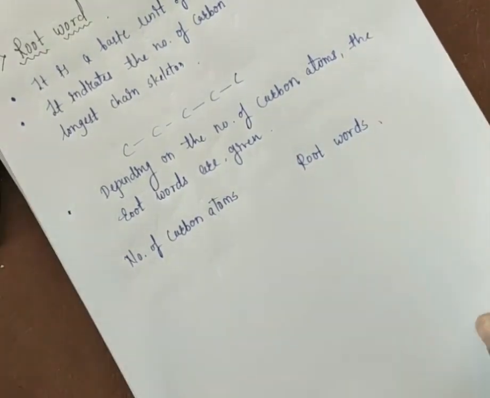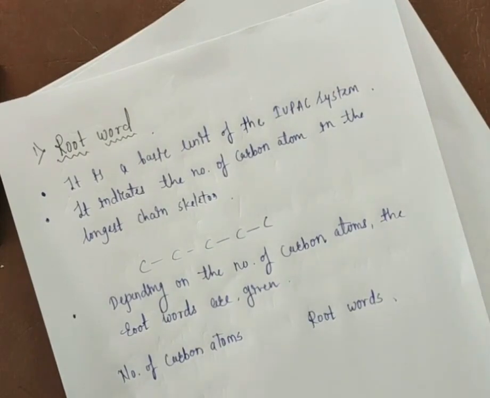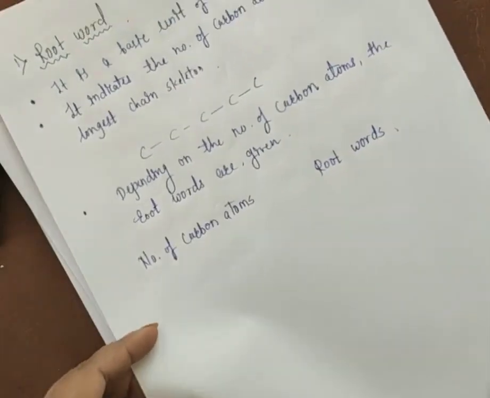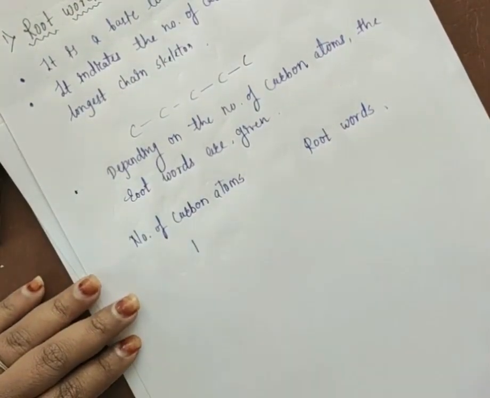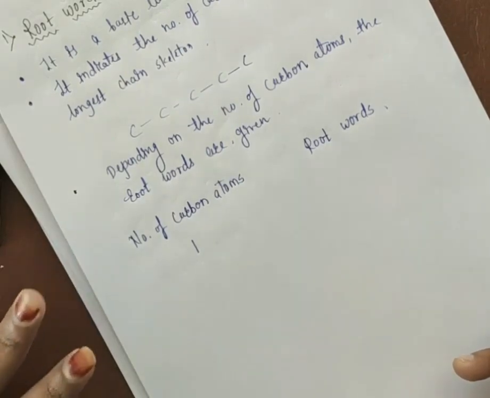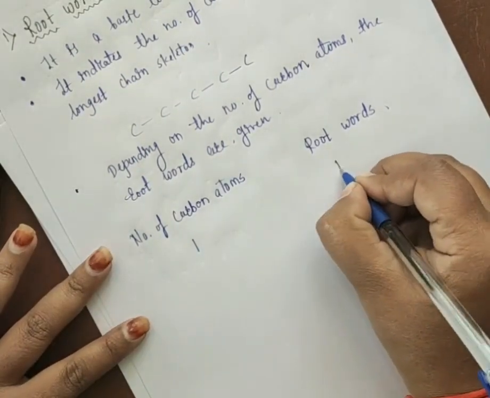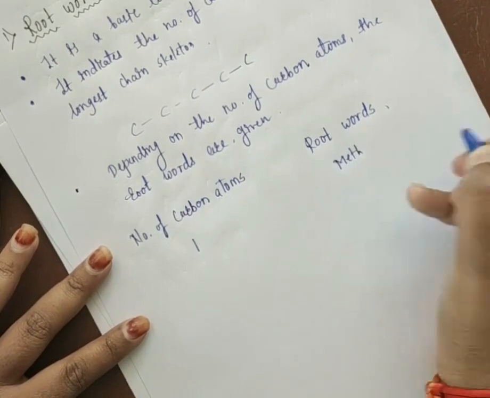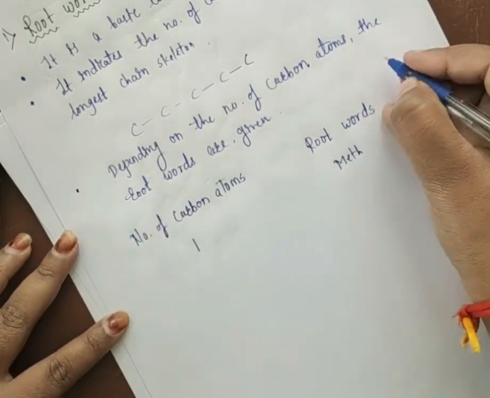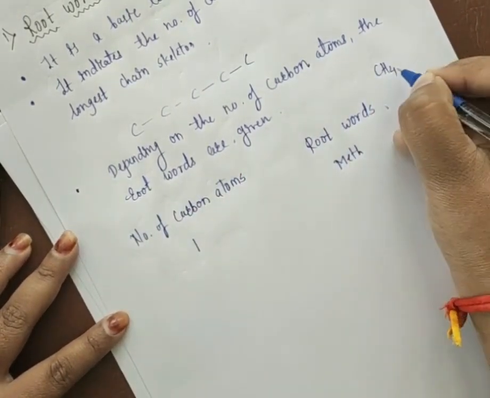What is important about the root word? First, it is a basic unit of the IUPAC system. After that, it indicates the number of carbon atoms present in the longest chain, and depending on that number, we give the root word for a particular organic compound. Suppose there is only one carbon atom, the root word will be meth. All of you know that if I write CH4, what are you writing there?